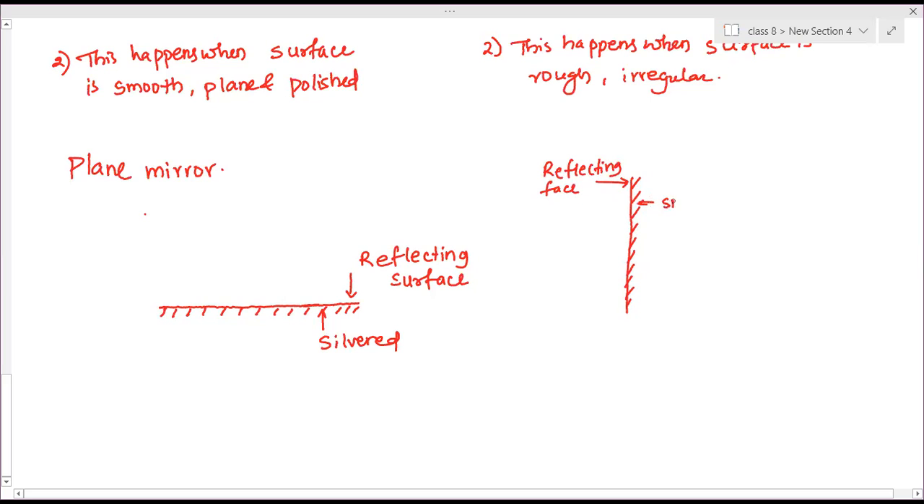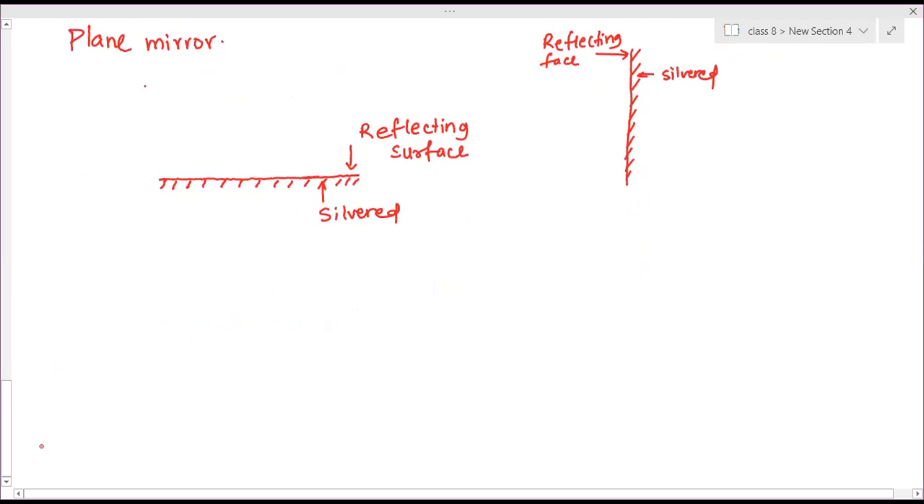And this is silvered. Silvered means painted. This part, the area from the back side, has to be painted. So we have to show it like this. Now we have to show the image formation by the plane mirror, how the image will be formed in the plane mirror.